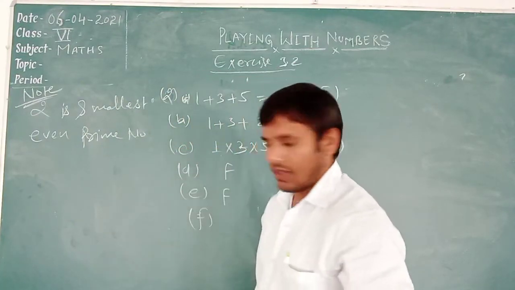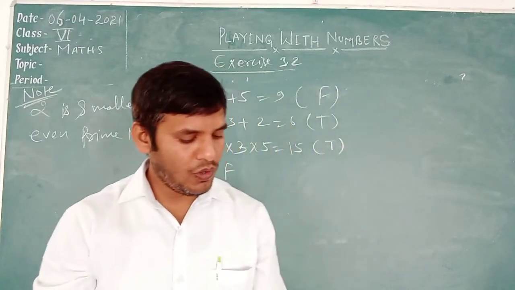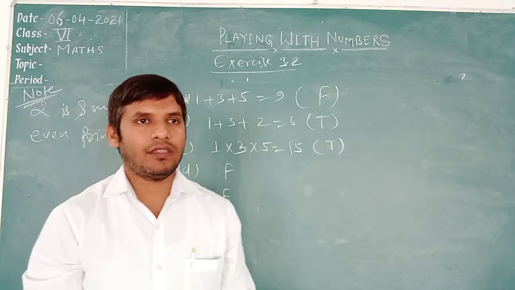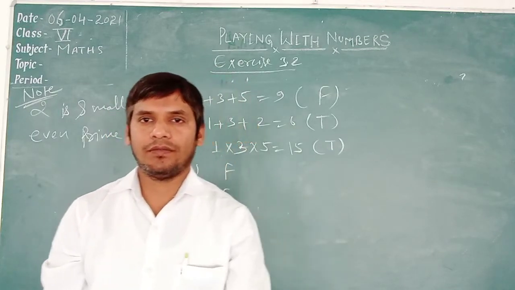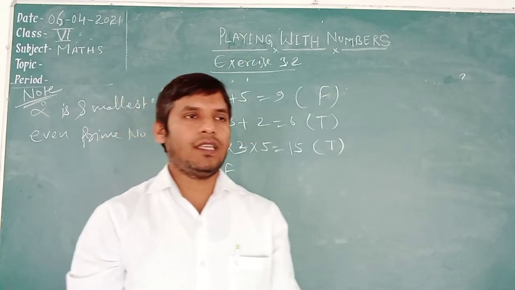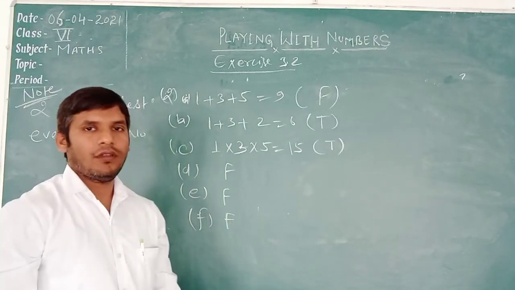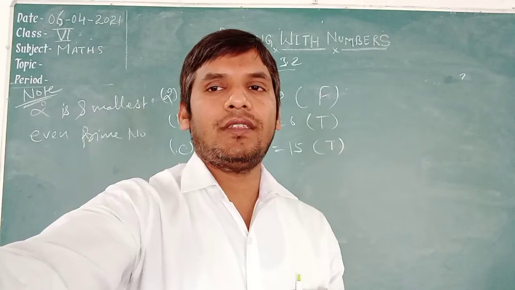F is given: prime numbers do not have any factor. Prime numbers have two factors, one and itself. So this is false. Right? Prime numbers have two factors, one and itself.